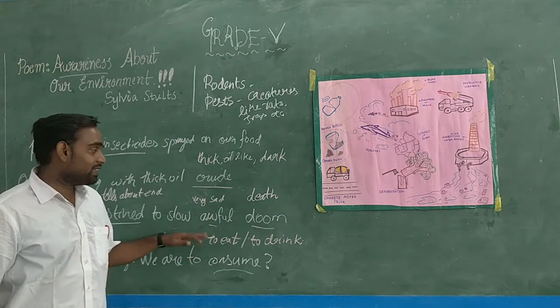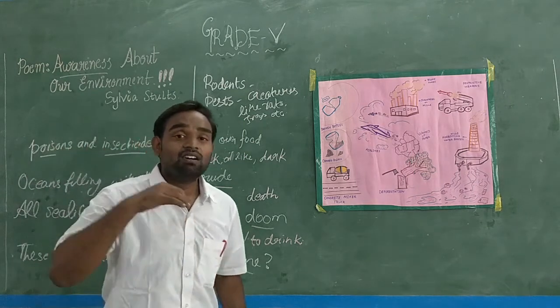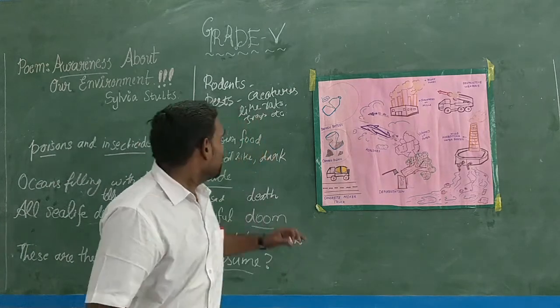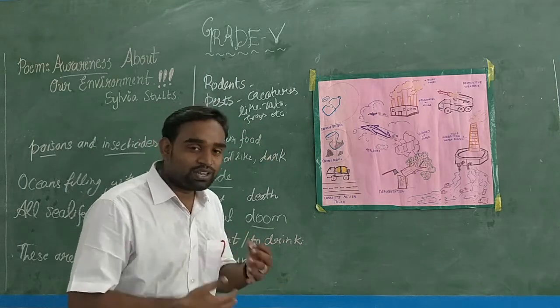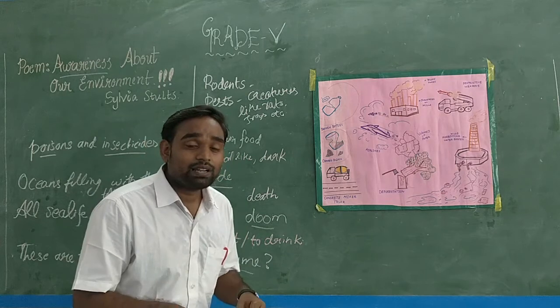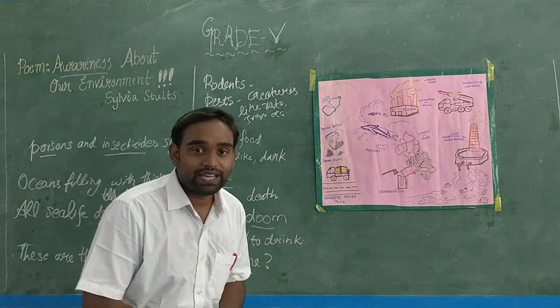In a very sad manner, they will reach death. Fish, animals like fish, dolphins, jellyfish and all, when they come in contact with crude oil for a long time, like one week or two weeks, they will all die. The aquatic marine animals, when they meet with crude oil, they will die.